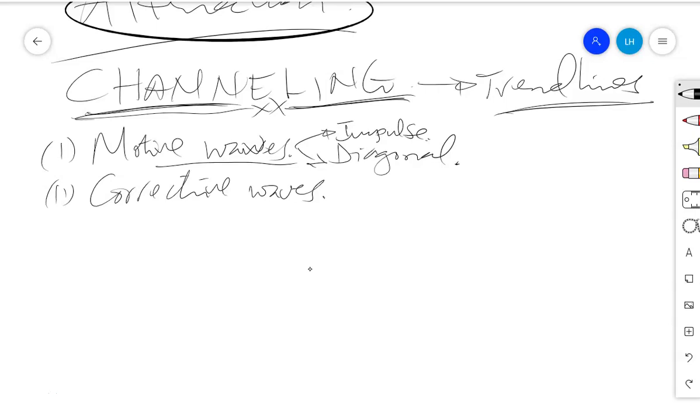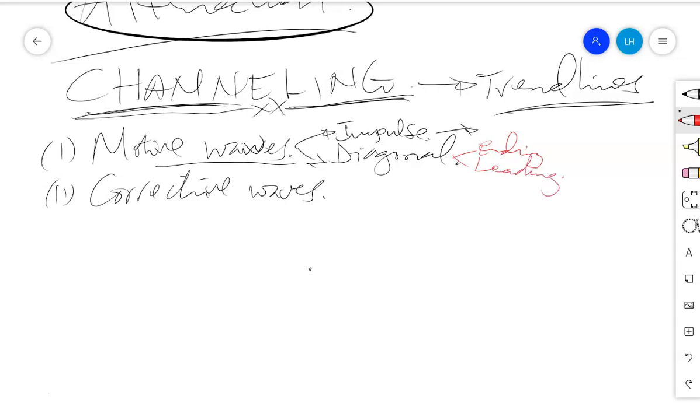Now, I'm repeating those things because I already described them in other sessions, even in the basics of Elliott wave, where I discussed the difference between impulse and diagonal. An impulse is mainly the 1, 2, 3, 4, 5 move, the five-wave move in the direction of the major trend, and a diagonal is also a five-wave move. But a diagonal has two subdivisions: it can be an ending diagonal or a leading diagonal.